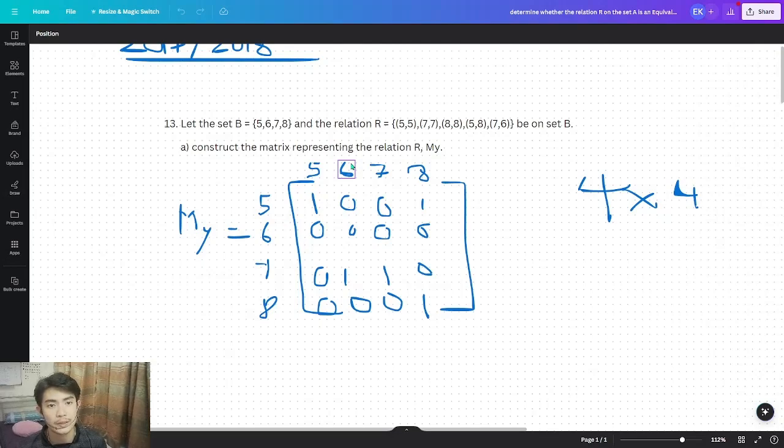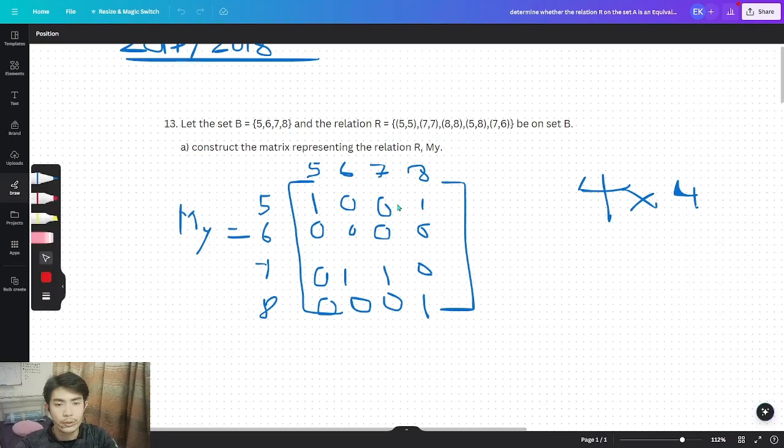Now we're going to construct the matrix representing the relation R, which is M_R. The question asks us to produce a matrix of the relation for the above relation. Okay, this is the matrix that I have produced just now. How can we determine how many ones or zeros there are in a row or column?